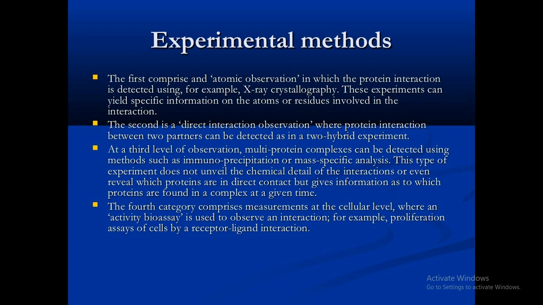The fourth category comprises measurement at the cellular level, where an active bioassay is used to observe an interaction. For example, a proliferation assay of the cell, as we studied in the morphogenetic pathway, through receptor-ligand interaction. As I told, for receptor-ligand interaction the method mainly used is the FRET method, in which the ligand and receptor interaction is carried out. The active bioassay, you can say. By this assay we can measure the morphogenetic interaction of the protein.